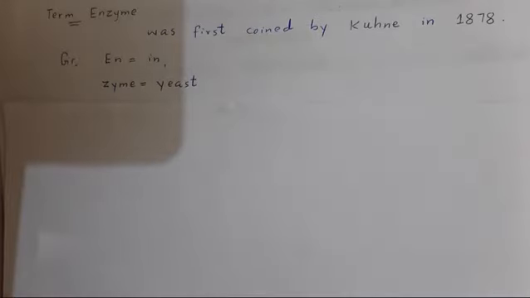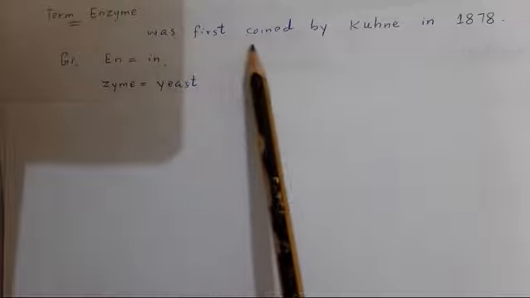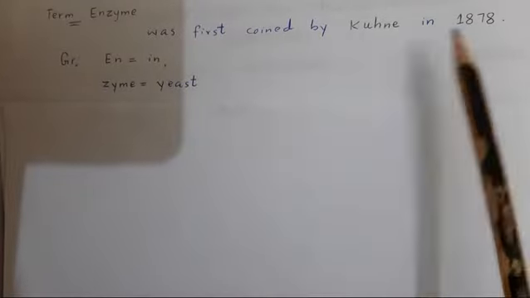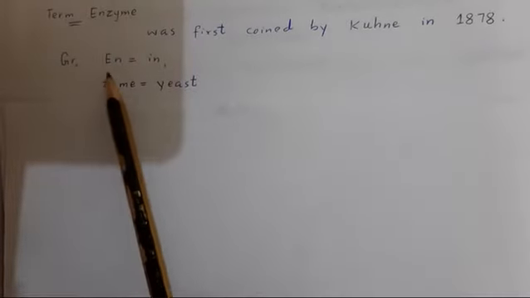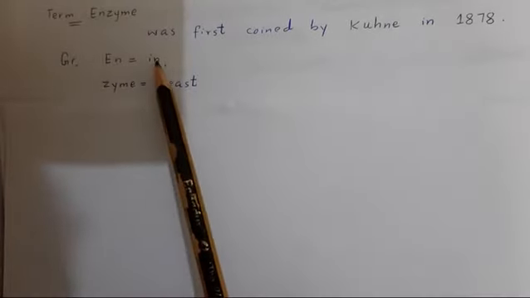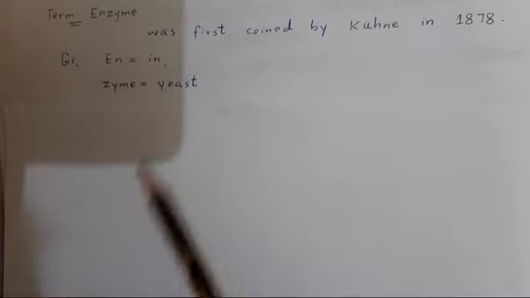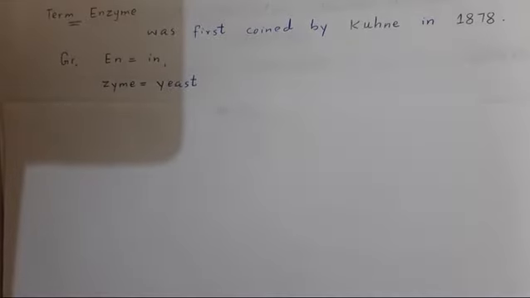Now, what is the meaning of the term enzyme? The term enzyme was first coined by Kuhne in 1878. It is a combination of two Greek words. En means in or inside. Zyme means yeast. Yeast is a unicellular fungus.